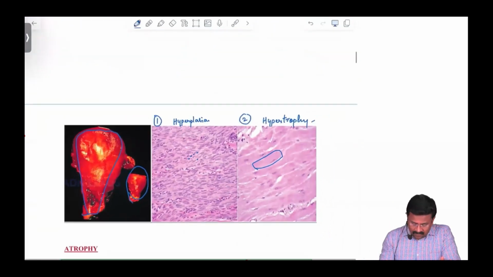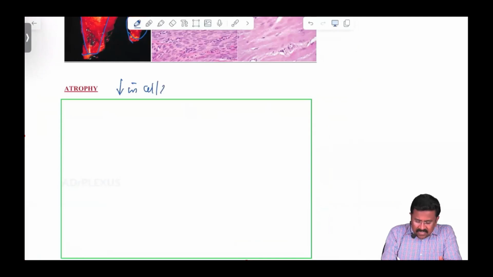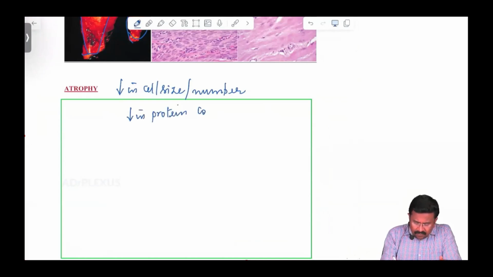Okay. And atrophy, all of us know, is a decrease in the cell size as well as cell number. Hypertrophy is because of the increase in protein content, but atrophy is a decrease in protein content or an increase in protein degradation.